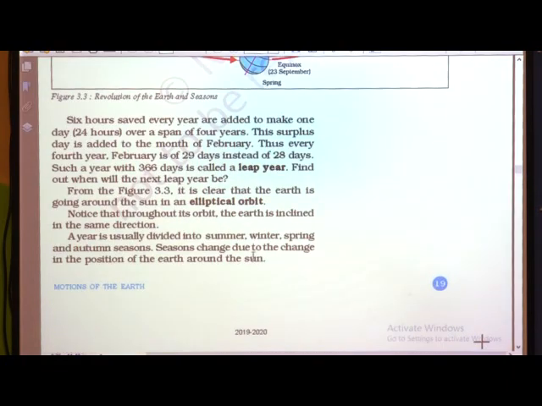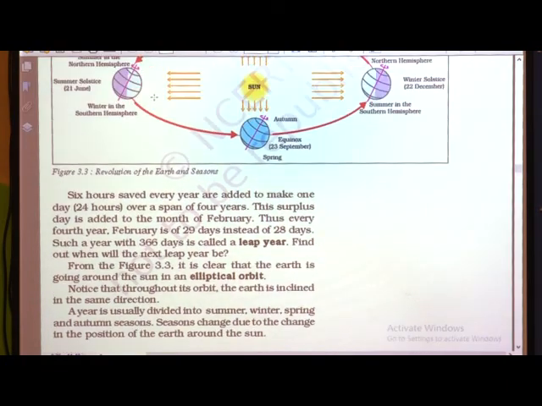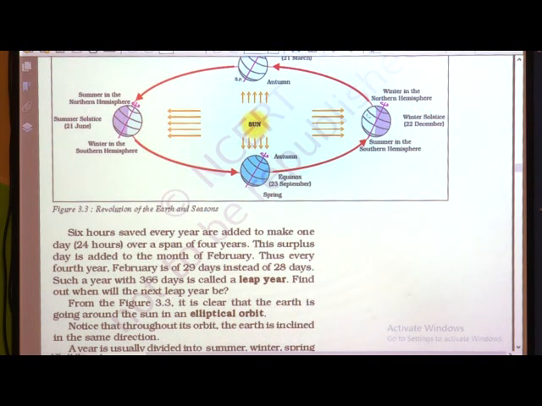Here in the picture you can see where is winter solstice. See children, just see this diagram. This north pole is away from the sun, and this south pole is facing towards the sun. So, that is why the south pole will have summer season and the north pole will have winter season. Here at the south pole they have longer days and shorter nights, and at the north pole they have longer nights but shorter days. And this position of the earth where the south pole is tilted towards the sun is called winter solstice.